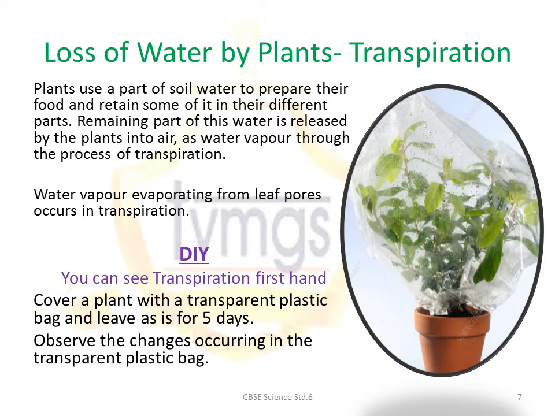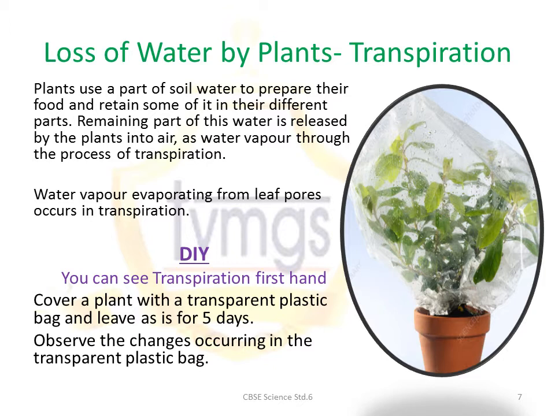Transpiration is the process in which plants lose water. Now what happens here is basically there are a few pores on the leaves of the plants. When the leaves are exposed to sunlight, the excess water vapor escapes from the plant through these leaf pores. It goes up in the sky and this process is called transpiration. Basically, water vapor evaporating from leaf pores.